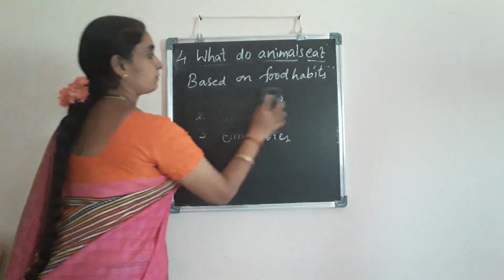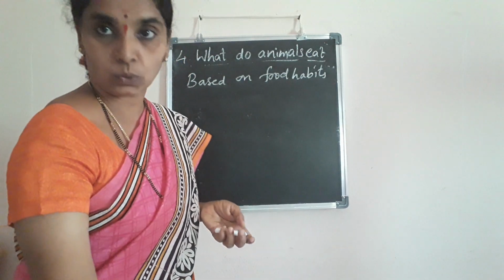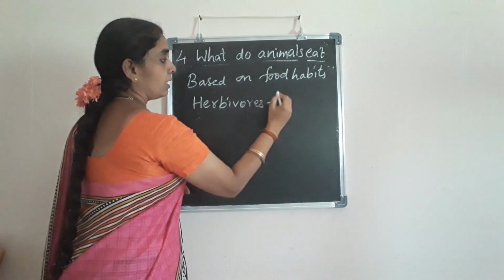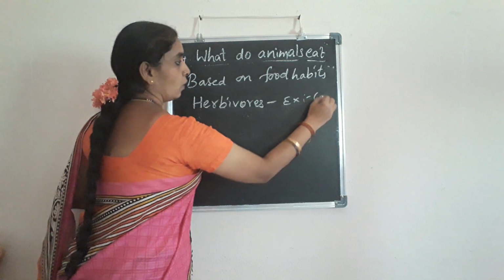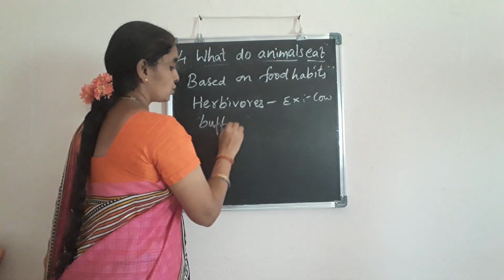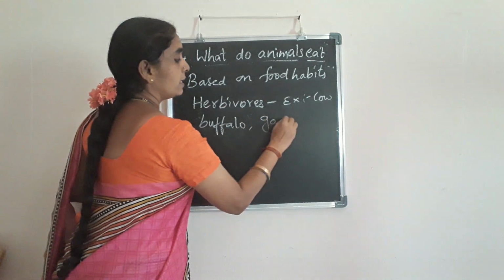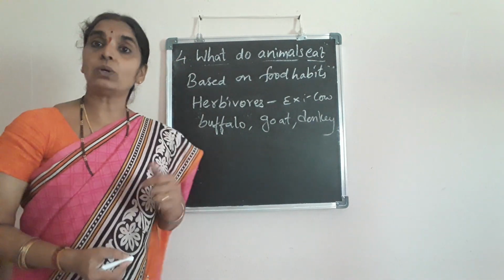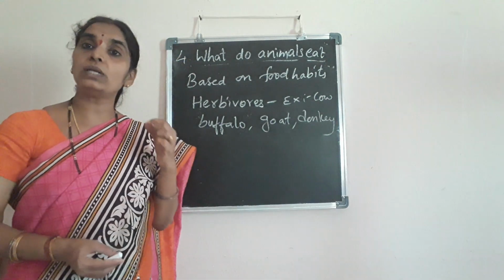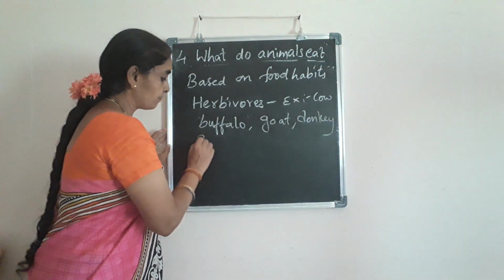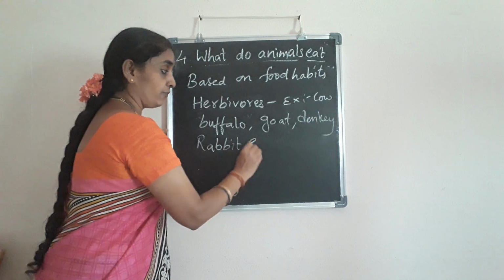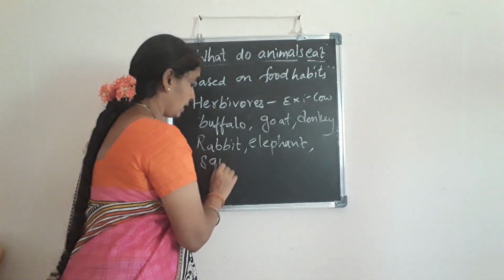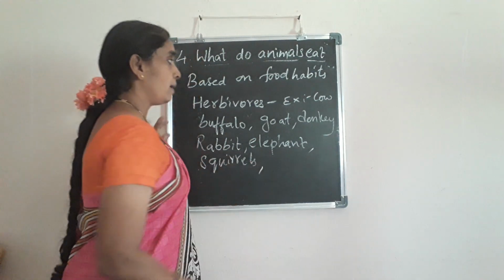Come on, let's see. What are the different herbivores that depend on only plants? Examples of herbivores, you know it: cow, buffalo, goat, sheep, donkey. Also some of the animals living in the forest are herbivorous animals since they depend on only plant products. They are, can you see here, rabbit, elephant, squirrels. They are also present in our surroundings.